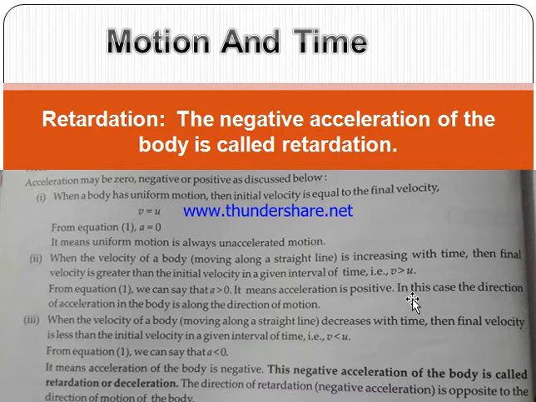That is, acceleration is always there. That means velocity is always increasing. But when we apply brakes, the velocity of the body decreases with time. That means the final velocity is less than the initial velocity, hence acceleration is negative. This negative acceleration of a body is also known as retardation or deceleration. So this is all about acceleration, types of acceleration: positive, negative and zero acceleration.